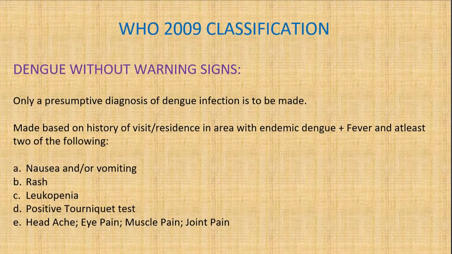So, how does the WHO classify them? There is dengue without warning signs, and there is dengue fever with warning signs. Only a presumptive diagnosis of dengue infection is to be made, on the history. With endemic fever plus dengue, these are dengue fever without warning signs. That is, they should be having two or more of the following: nausea or vomiting, rash, leukopenia, positive tourniquet test, and headache, eye pain, muscle pain, or joint pain.